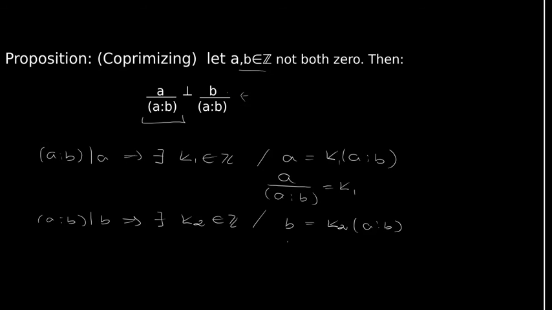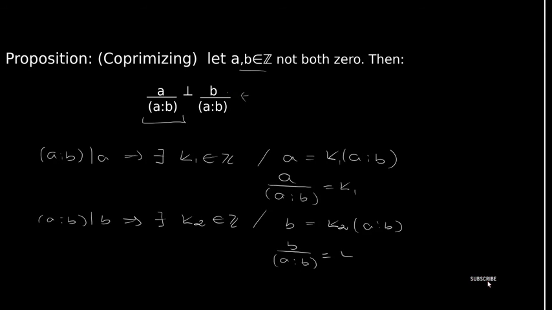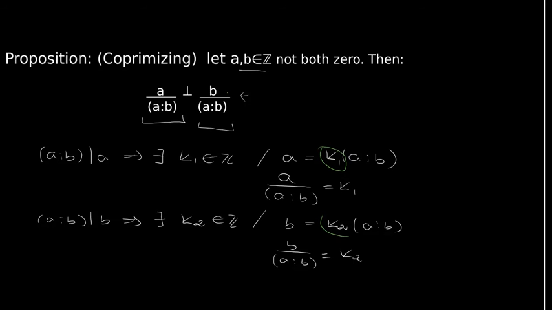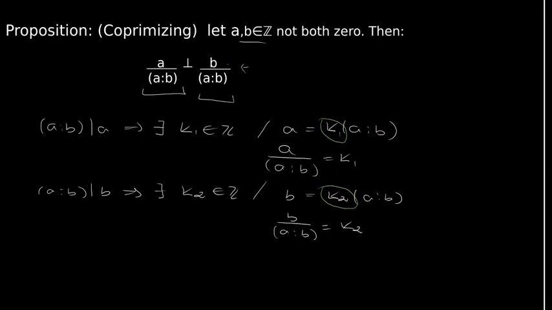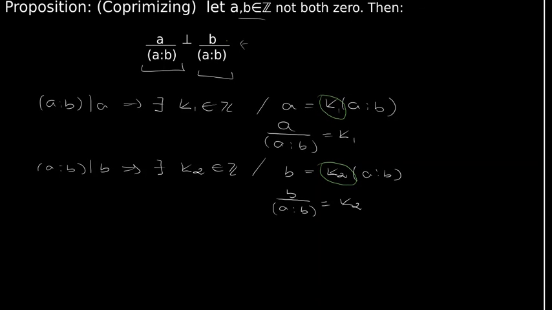Now dividing on both sides, we get that b divided by the GCD between a and b is equal to k2, which is this number we have here. So what this proposition is telling us is that these two numbers are coprime. Let's prove it.